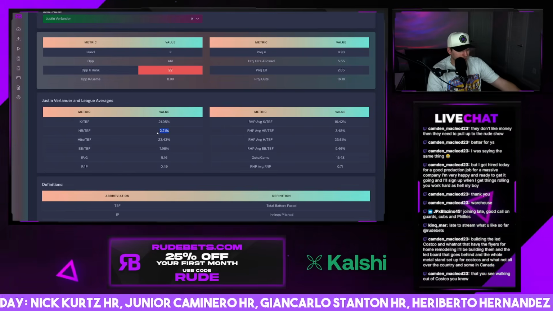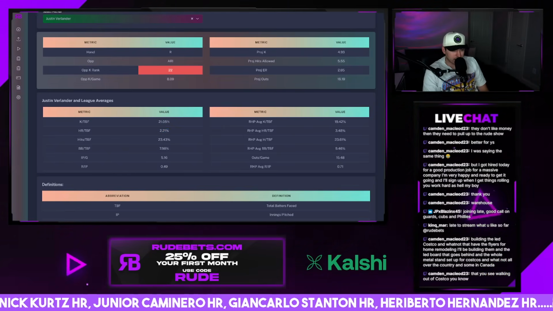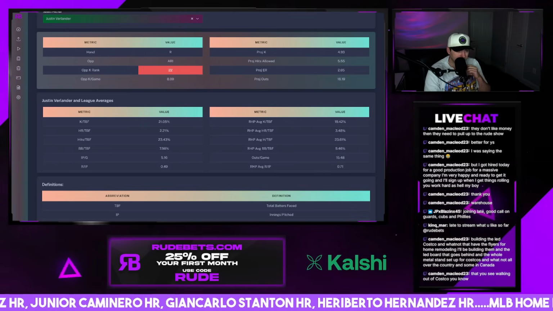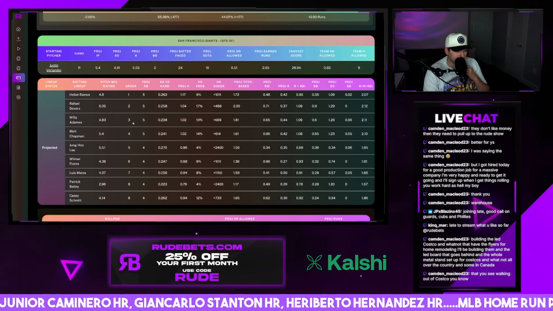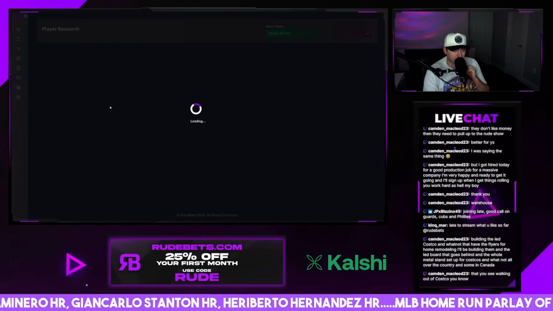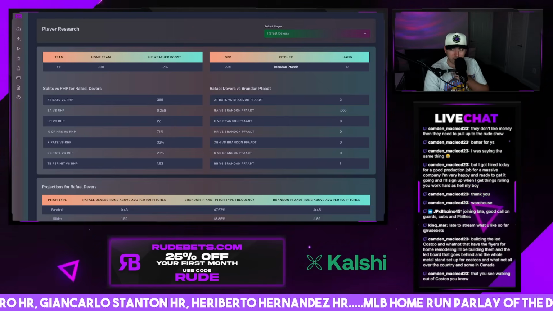The low home run rate's what I was looking for. Hits are average. Strikeouts are a little above average. Walks are good. The home run rate's low. I like that. I don't mind Devers as a long shot for a homer today either. I think Devers is a pretty good play, all things considered.